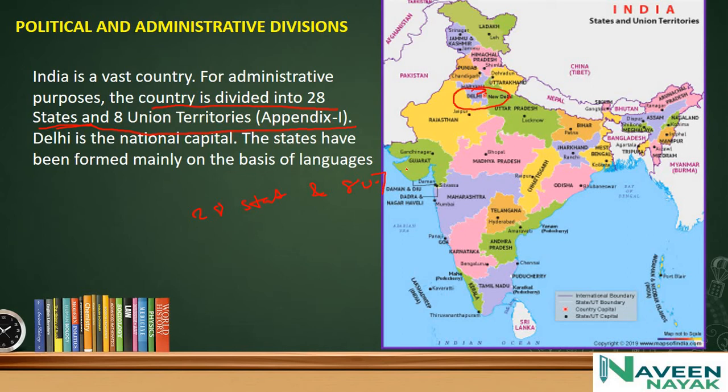The states have been formed on the basis of language. Remember this. States are formed mainly on the basis of language. And Goa is the smallest state in the form of area. Here you can see this is the Goa. And the states are further divided into districts, mainly small.